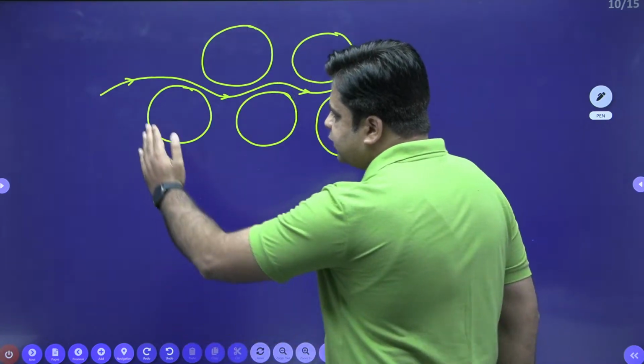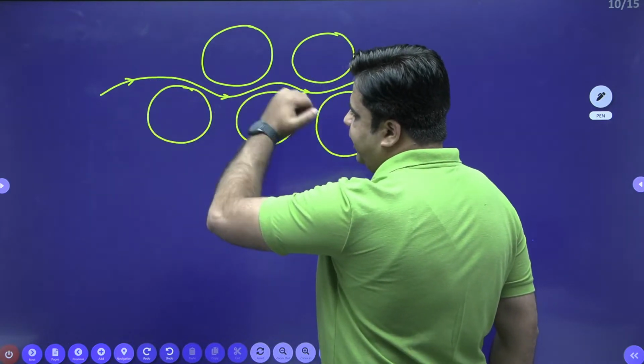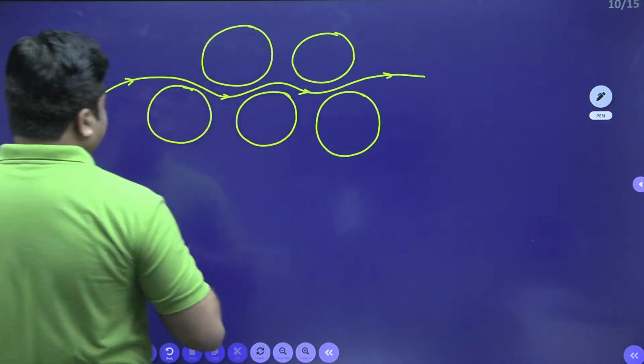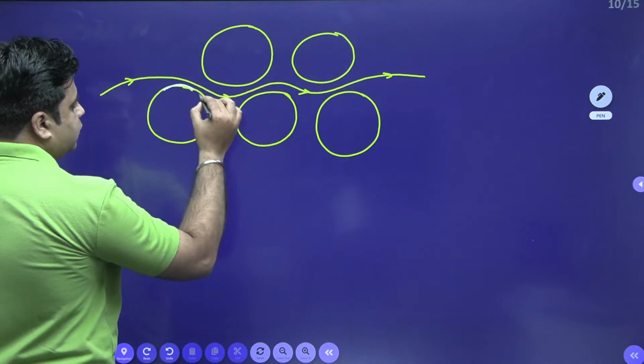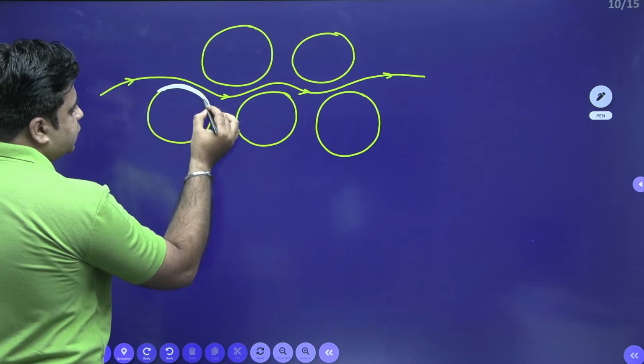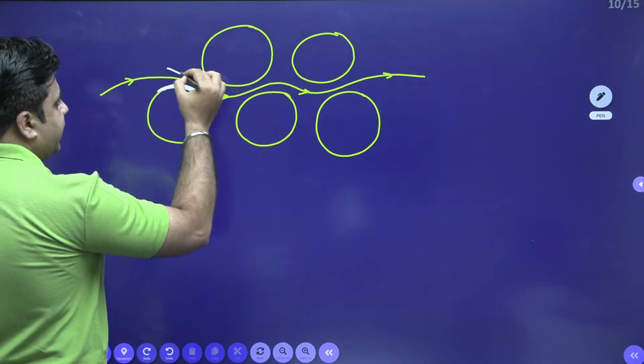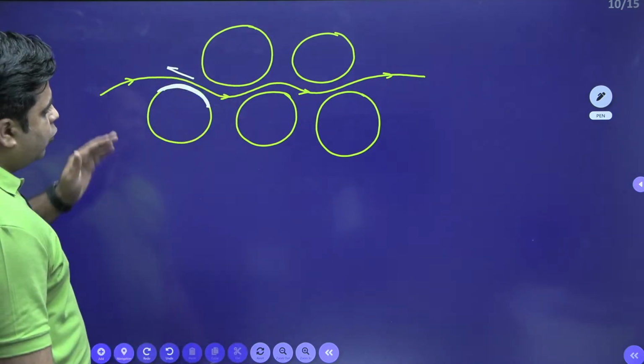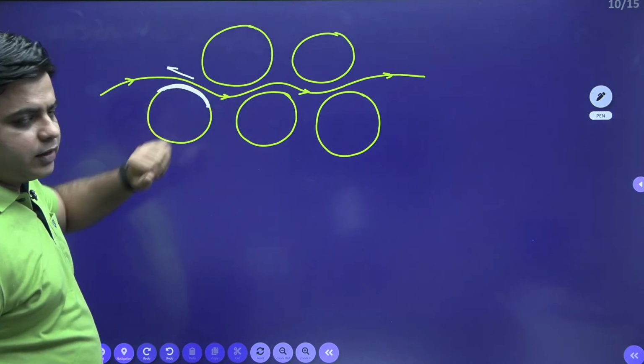When the water is flowing inside the soil medium, this surface of the soil medium is applying the frictional force over the flow of this water, right?